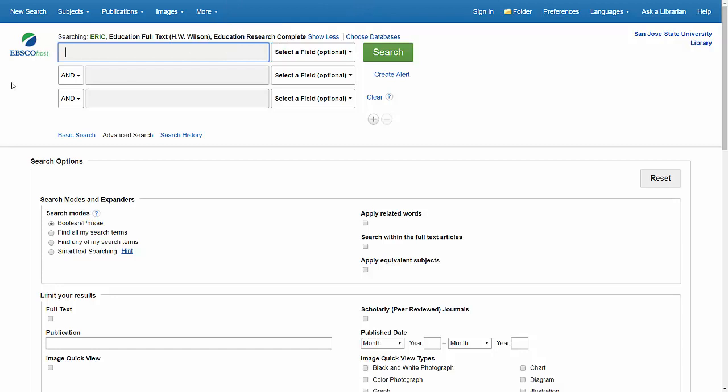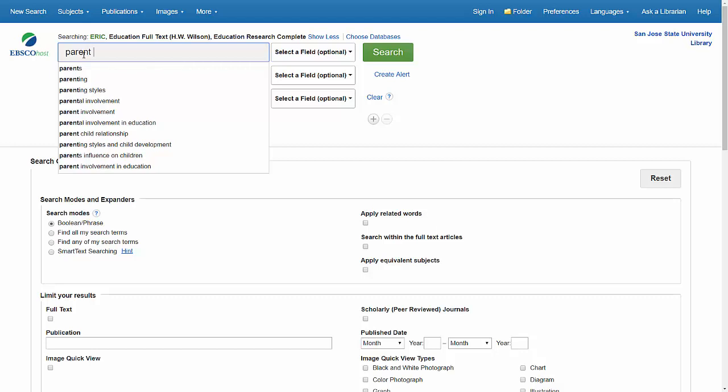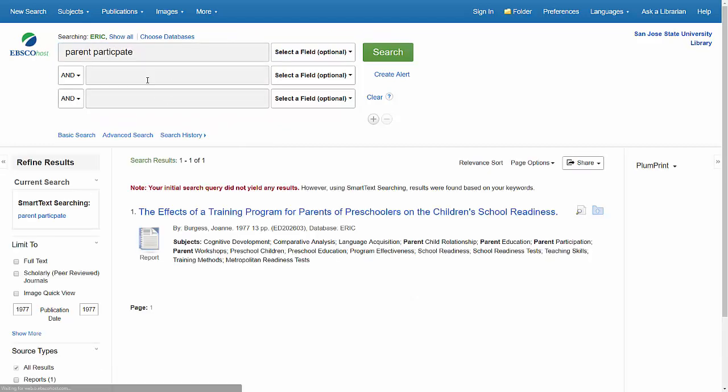I say try to start broad and try to keep it kind of simple, because early on we just got to figure out how is the database talking about this topic. What is the terminology going on in these databases for whatever your topic is. So let's look at parent participation. You're going to get some suggestions in that drop-down menu. I usually try to ignore them because sometimes they give you misspellings.